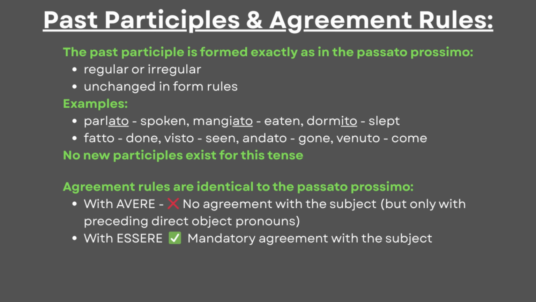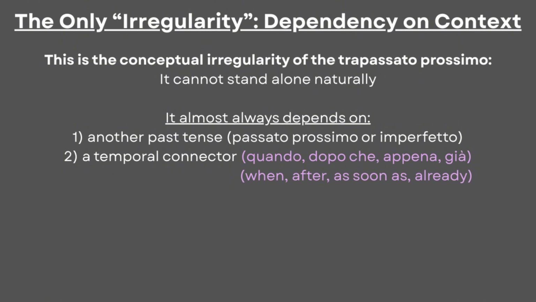In general, the trapassato prossimo has no new irregularities, because its function is inherited from other tenses that we already know. The only conceptual irregularity is that it almost always depends on another past tense or a temporal connector, like quando, dopo che, appena, già. These keywords define the trapassato prossimo, so they're very useful to know.